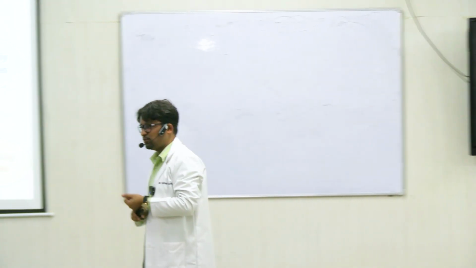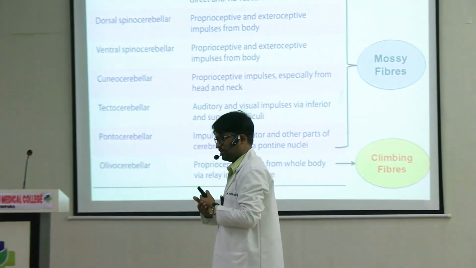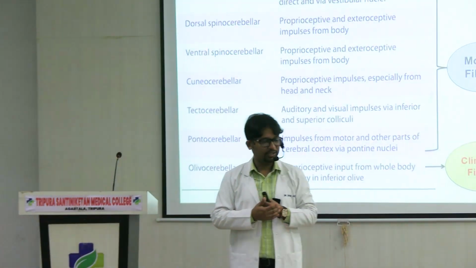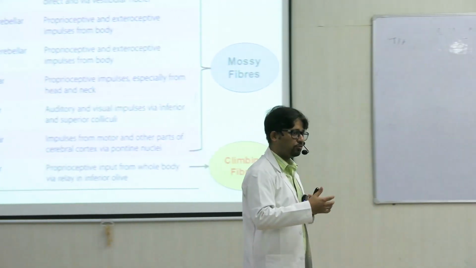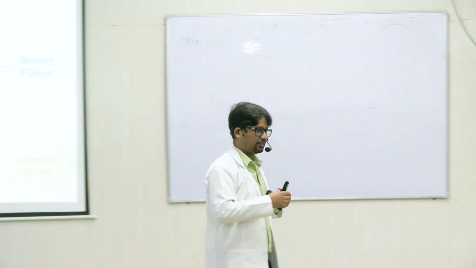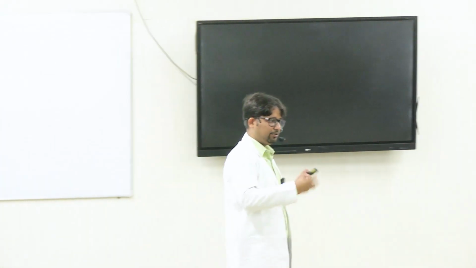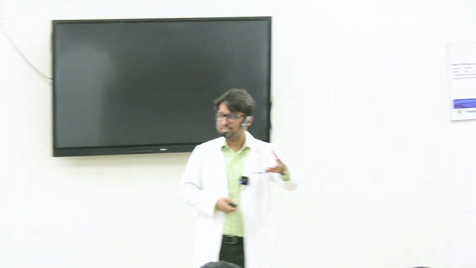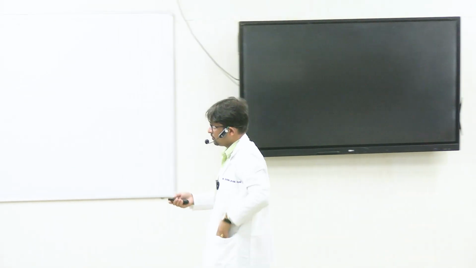The position sense you can get from different types of mechanoreceptors in the skin, subcutaneous tissue, joints, right? This position sense can also be felt from the muscle spindle and Golgi tendon organ, because these are also variations of position where reflexes are activated. So all of this reaches the cerebellum.